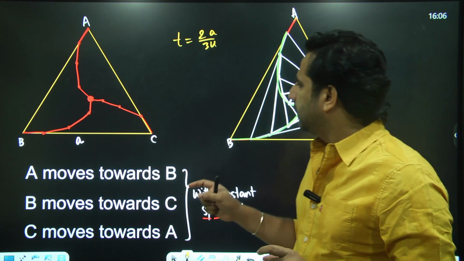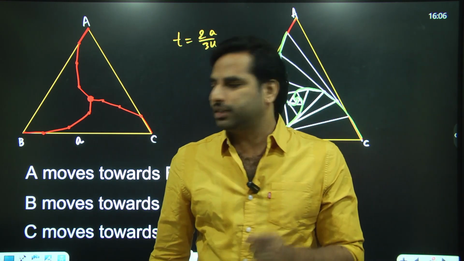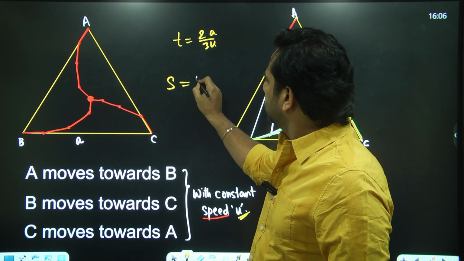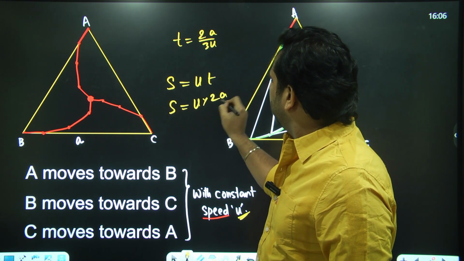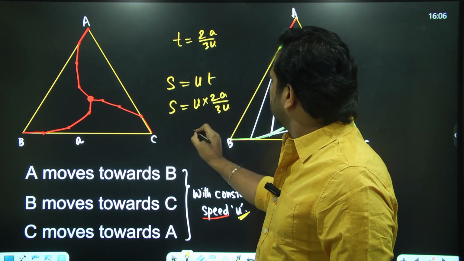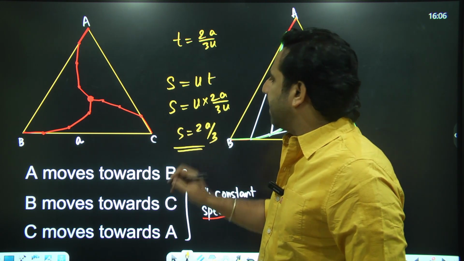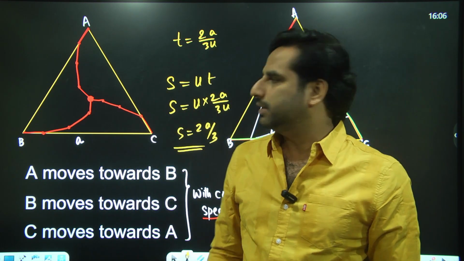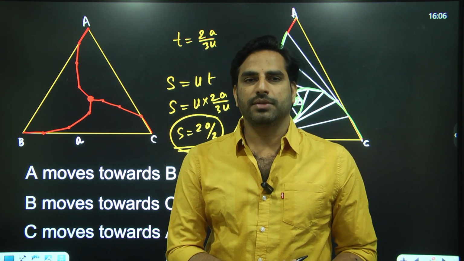The length of the spiral path is nothing but the distance traveled by A, B or C, and they're always having constant speed, which is u. So distance traveled S is equal to u into t. So distance is equal to u into 2a by 3u, which is 2a by 3. So the distance traveled by A, B or C, which is nothing but the length of the spiral path that they have traced, is 2a by 3. Very simple, in one step we got this answer.